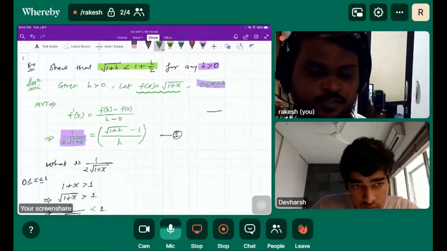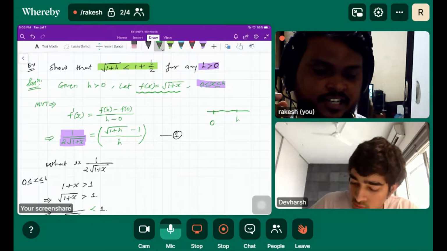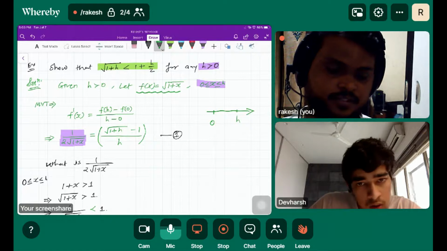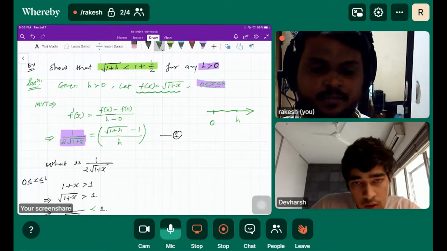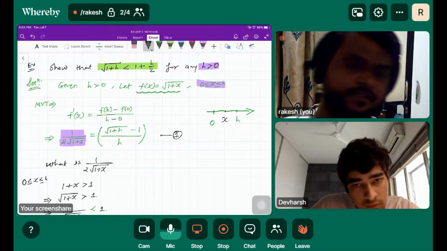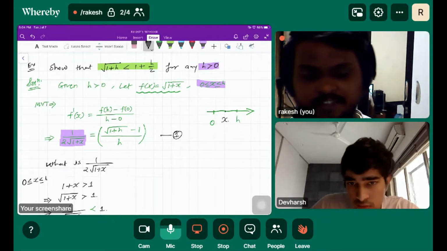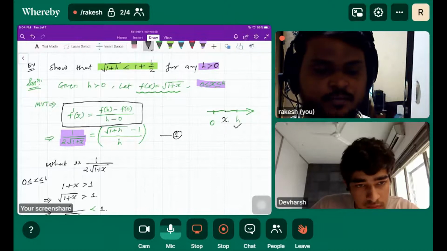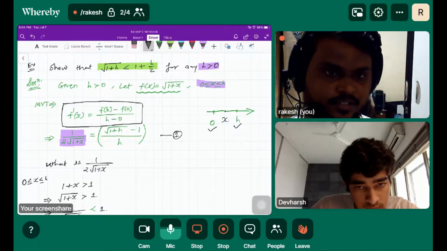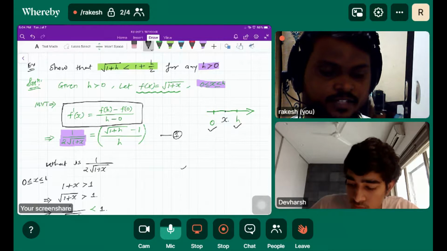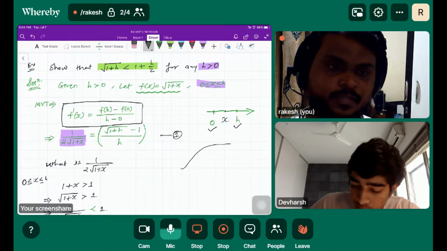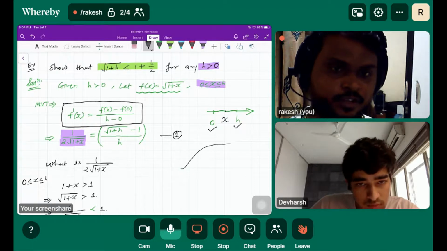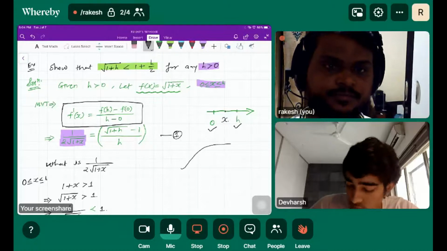Suppose this is 0, and since h is greater than 0, let's understand the position of h is here, on the right-hand side of 0. So x is somewhere in between. According to MVT, what is MVT? f dash x is equal to f of h minus f of 0 upon h minus 0. If the function is continuous, then it must hold that f dash x is equal to f of h minus f of 0 upon h minus 0, according to MVT. Is that fine?